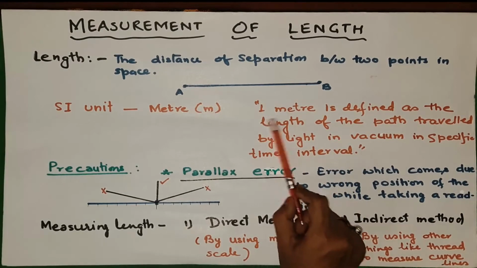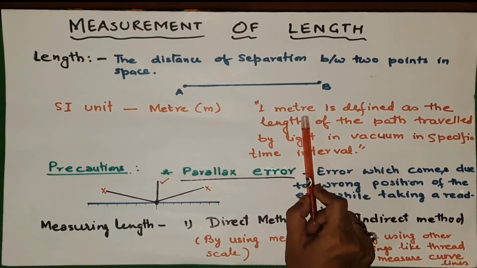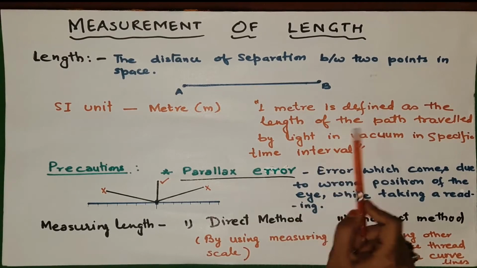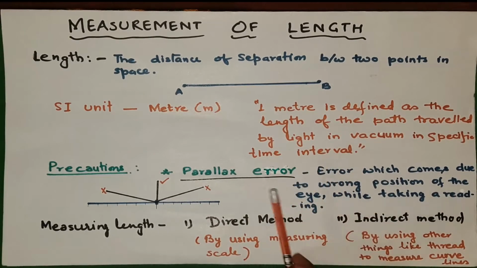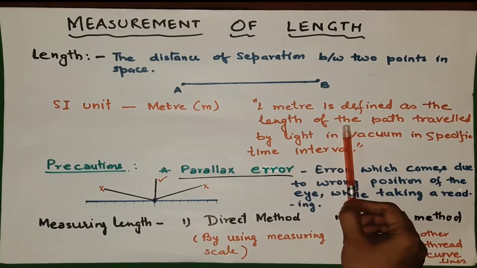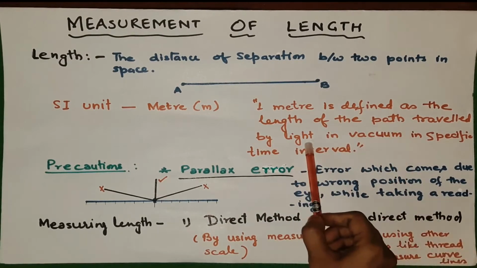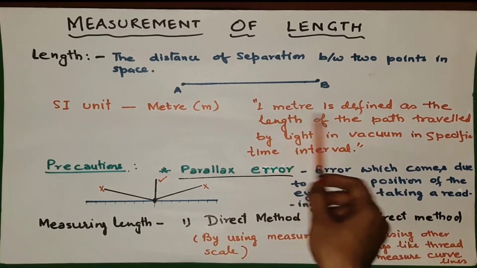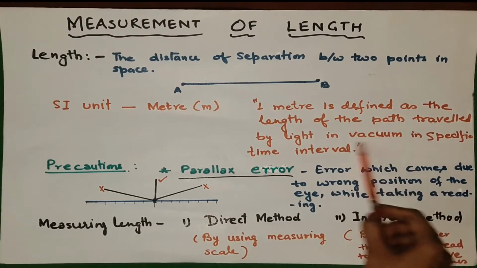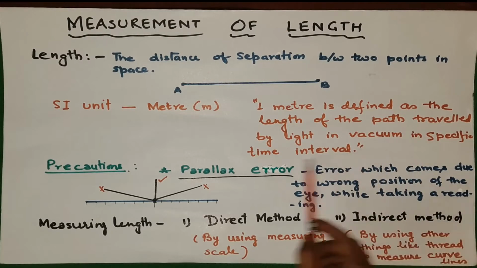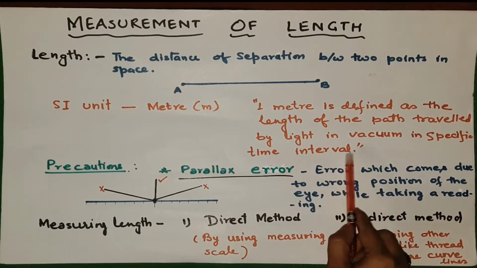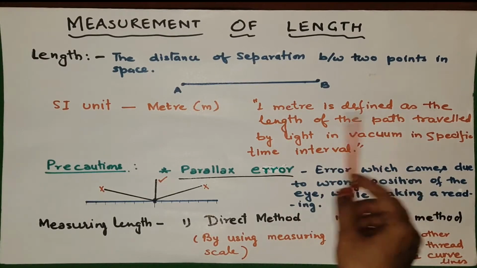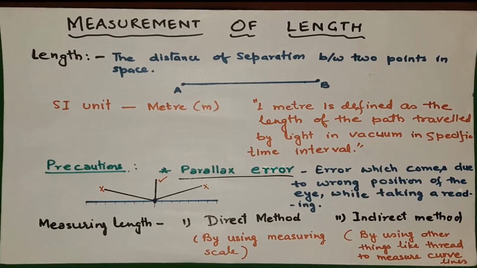So 1 meter here, the scientists have thought of this and they have done experiment, and then they came to know that 1 meter is the length of the path traveled by light. That means light has traveled 1 meter length in vacuum where the air is not there, okay, and in the specific time interval. That means within 1 second how much length they are traveling, that is called the 1 meter.